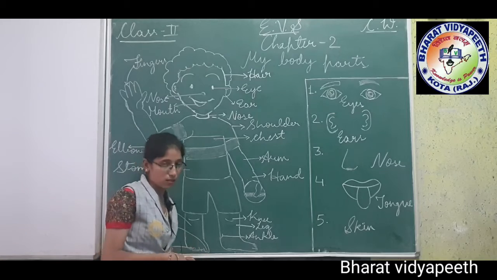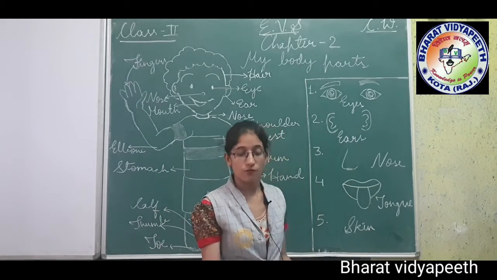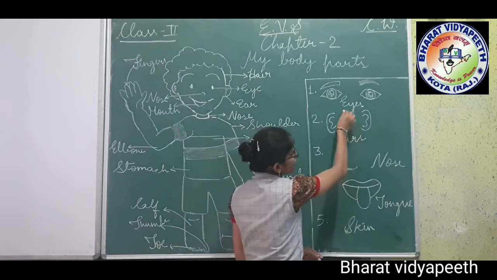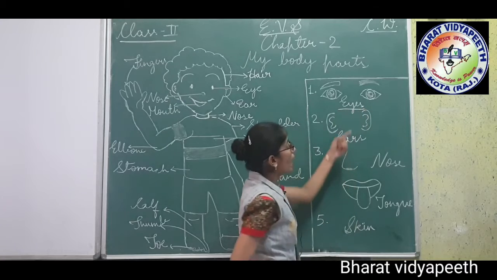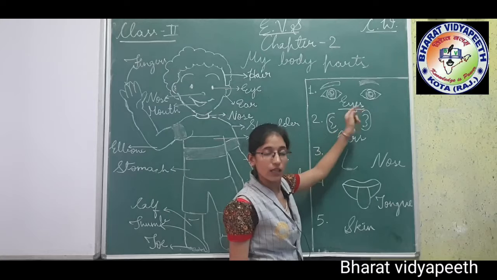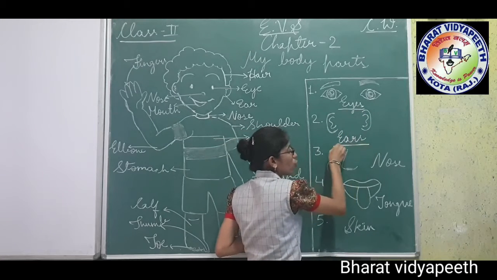Now, what are senses, children? Now, children, see the senses. Eyes: we have two eyes that help us to see. Ears help us to hear. We have two ears.